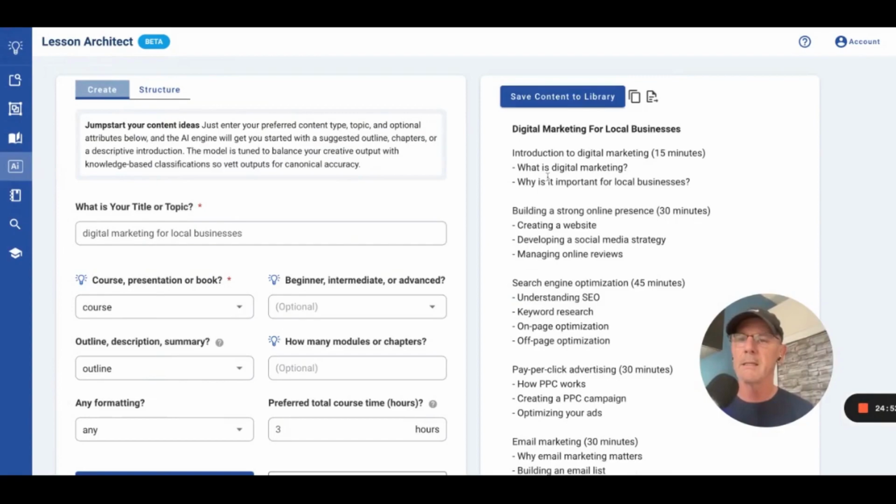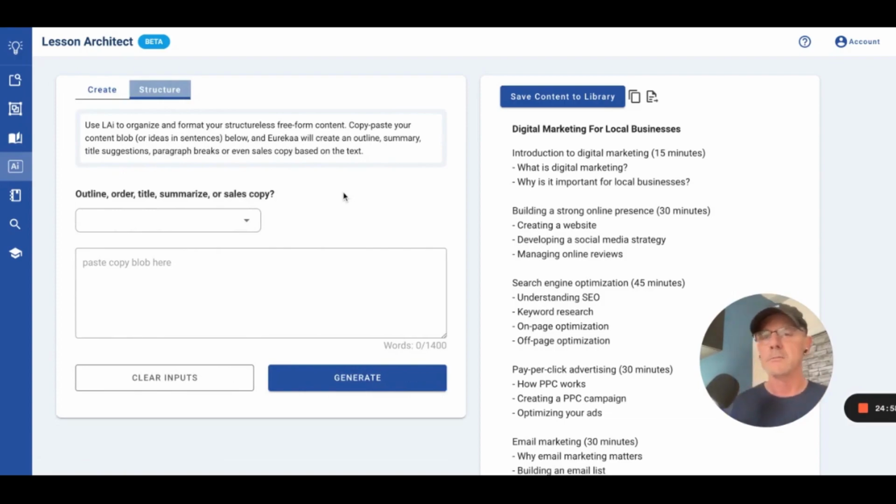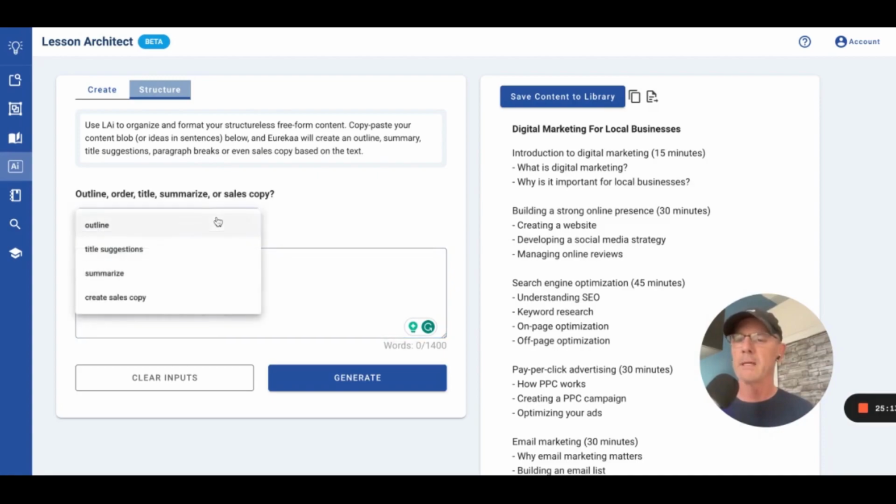one other thing in the AI, and this is fairly straightforward. Structure. This is just as it sounds. You're going to take free-form content or content blobs and paste them here, right? You've got a bunch of ideas, but they're not really sorted, or you've got run-on sentences. So you can paste it here, and then you can create an outline from this big essay that you have so that you can create course modules from it or lesson chapters.